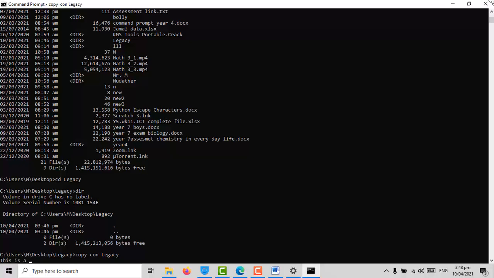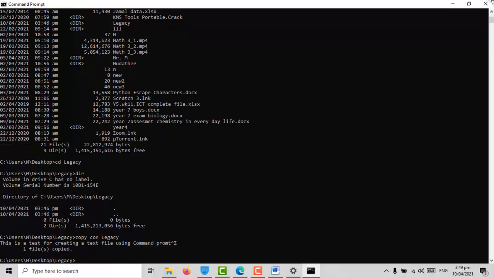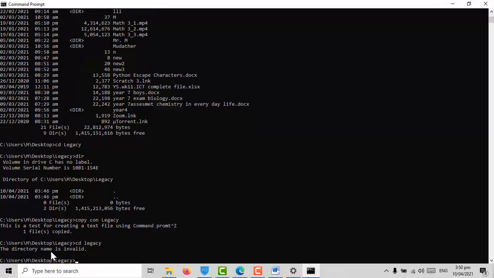This is a test for creating a text file using command prompt. If I want to end the file and save it, I'm gonna have to press Ctrl plus Z. Ctrl plus Z and press enter. Okay, this is wonderful, isn't it? You will get a message, 1 files copied.